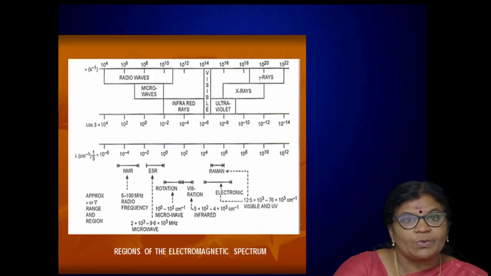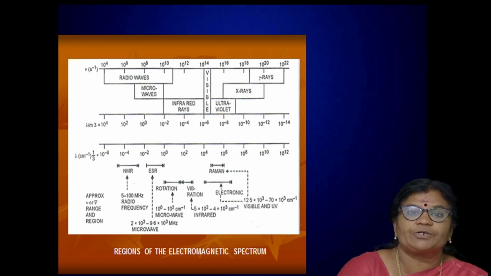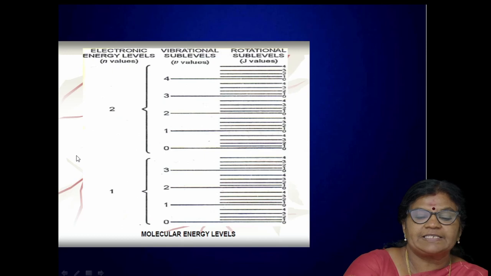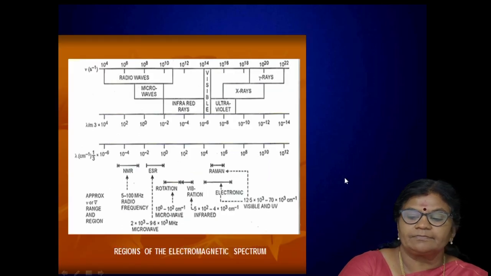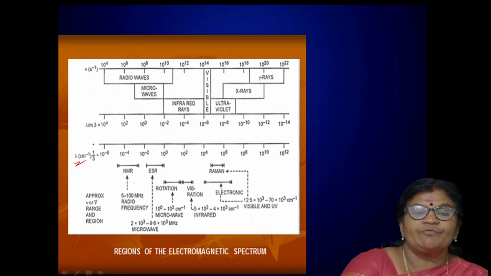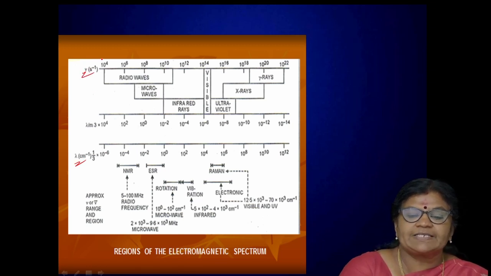Again, we have shown here the different regions of the electromagnetic spectrum. See here, it is represented in different scale. We can mark it as wavelength, lambda. We can mark it as frequency, gamma.